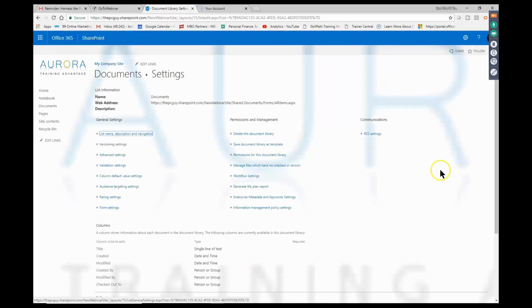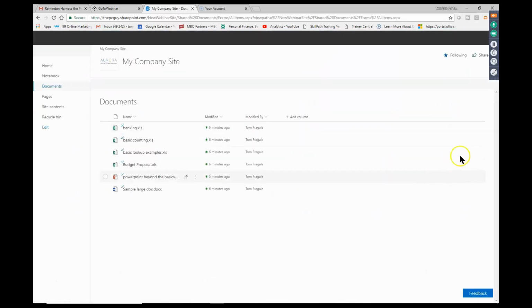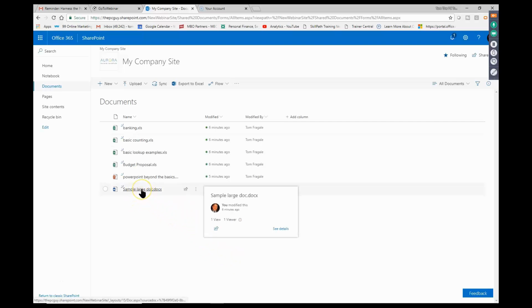Let's see what that really means. So I'm going to go ahead and go back to my documents folder over here, the documents library, and we see the actual documents. Now, I'm even going to go back to the same one we were just working with. So I'll pick on that Word document.